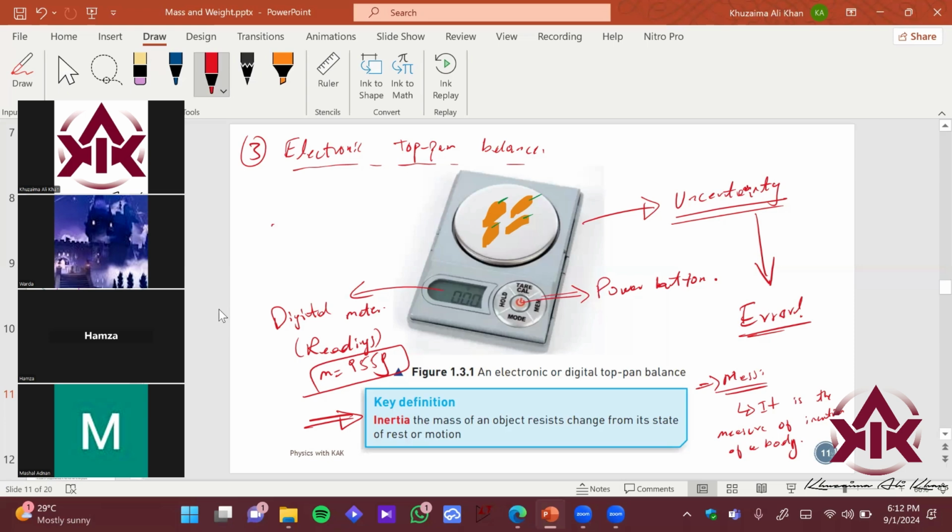Is inertia some kind of force? Not a force, but a property. It's a property of matter. So inertia is a property of matter. The mass of an object resists change from its state of rest or motion. We will study forces in a few days, right? We will study Newton's laws, and in that we will discuss the idea of inertia.